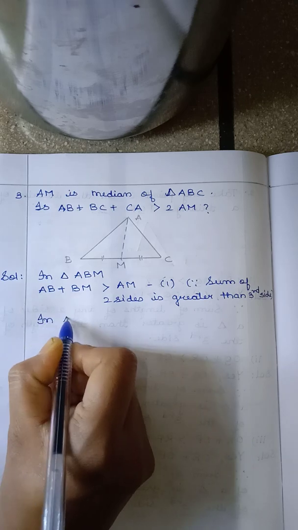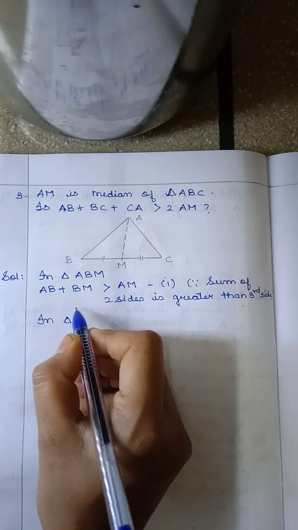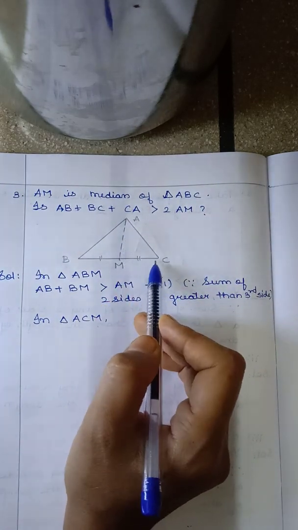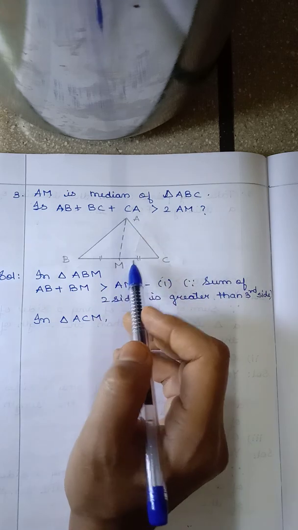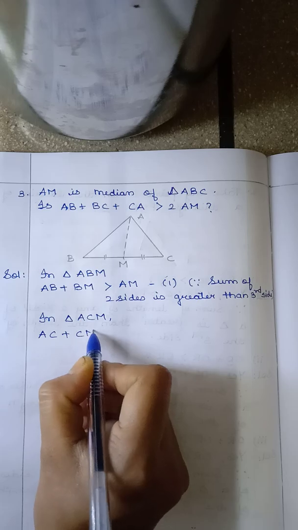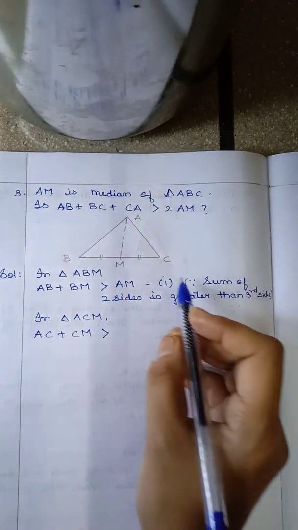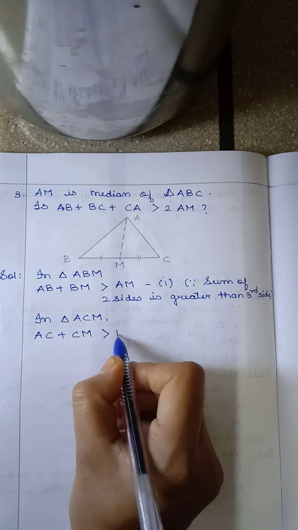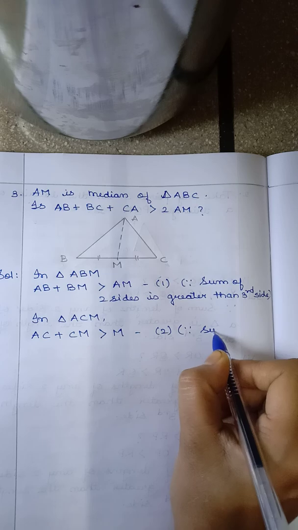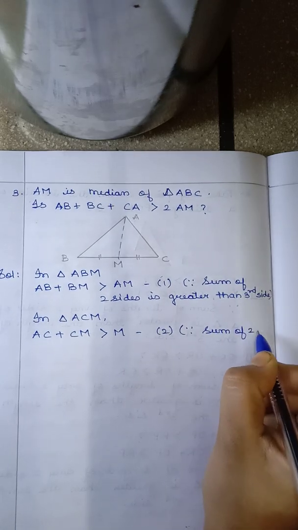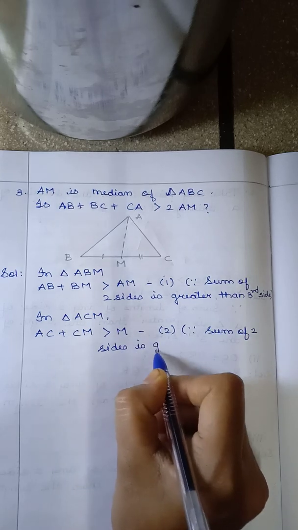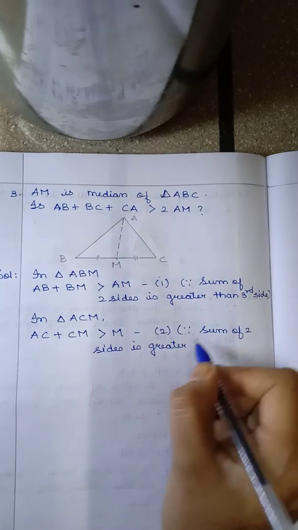Now consider the next triangle. In triangle ACM, again you can see that AC plus CM will be greater than AM. AC plus CM is greater than AM. Consider this as equation 2, and again the reason is the same, that is, the sum of two sides is greater than the third side. You can write the complete sentence also.